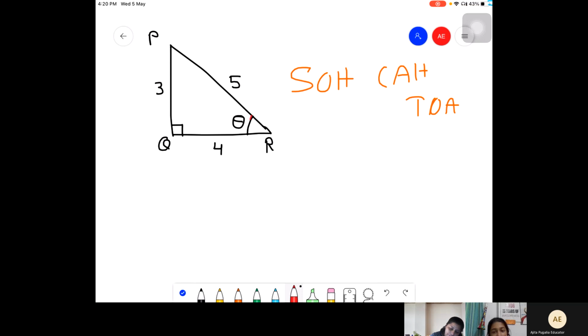Now I need to figure out this angle. So I can use two things. This is the hypotenuse for me always. Yes, ma'am. Now, if this is the angle, this is the opposite side and this is the adjacent side. Ma'am, for finding out this angle, can I use the relationship opposite upon hypotenuse?